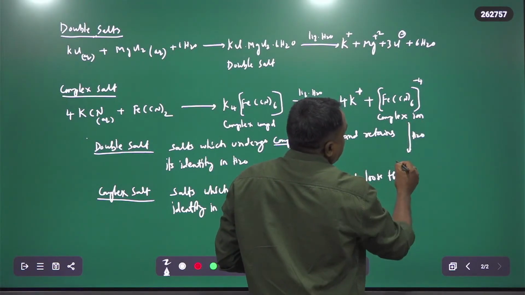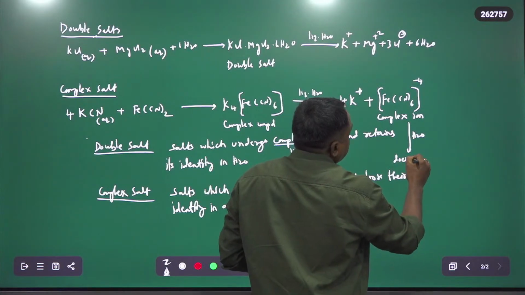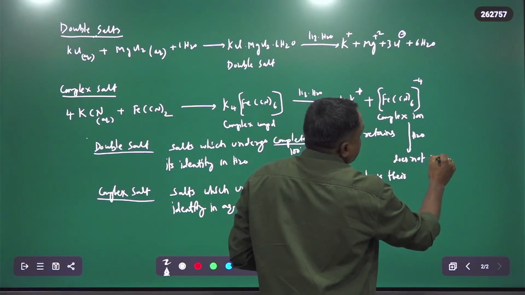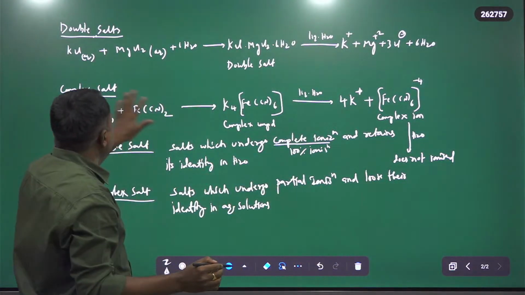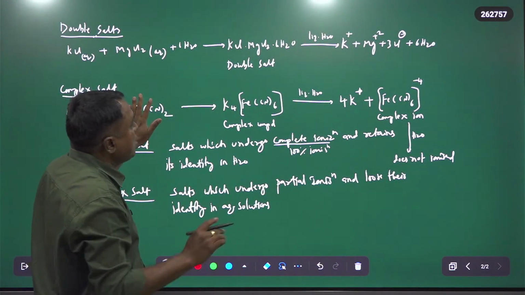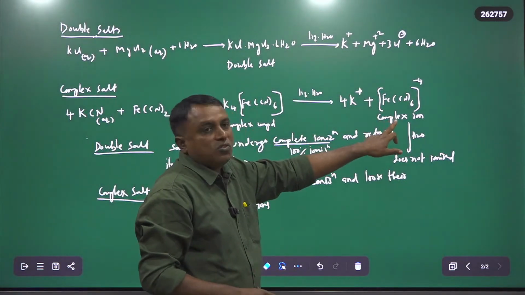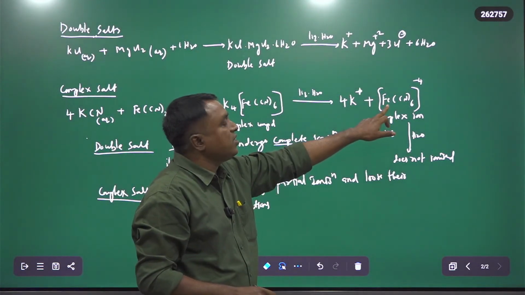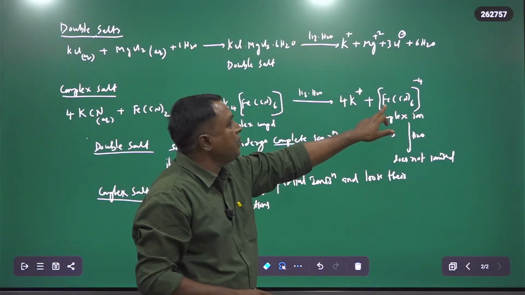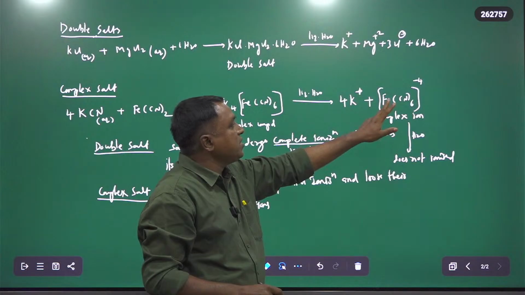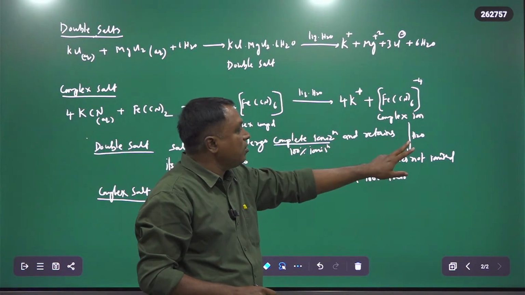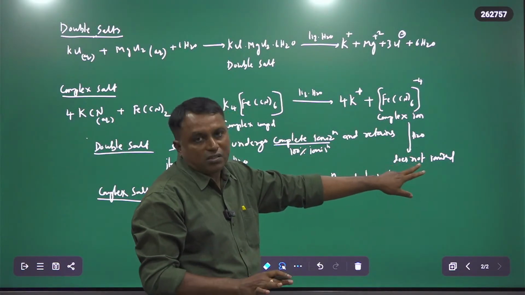Therefore, there is no test for the identification of the complex ion [Fe(CN)6]4- after dissolving, and upon dissolving in water, again it does not ionize.